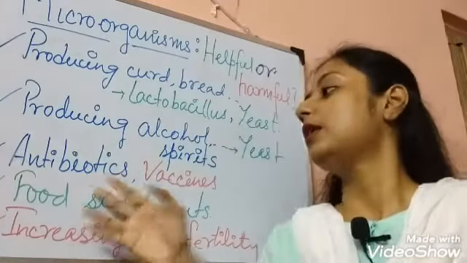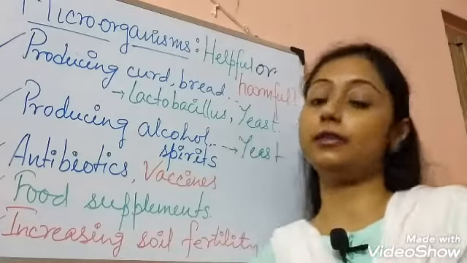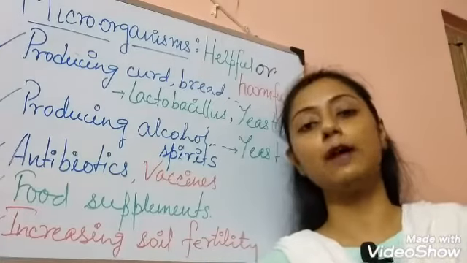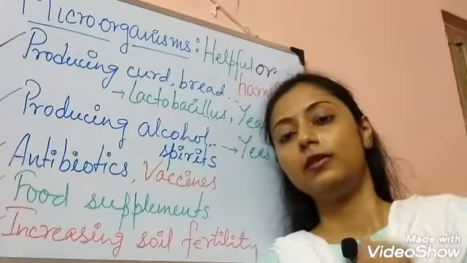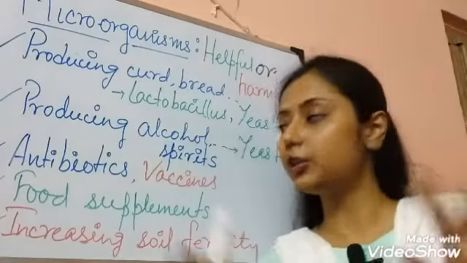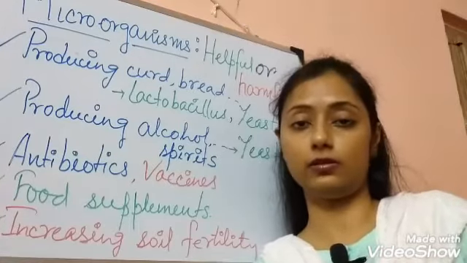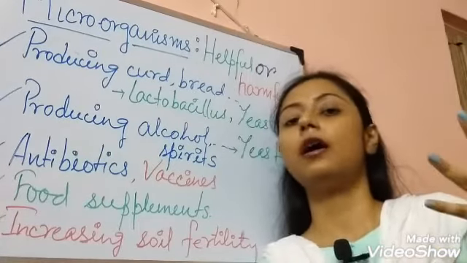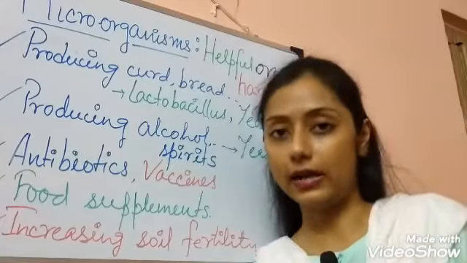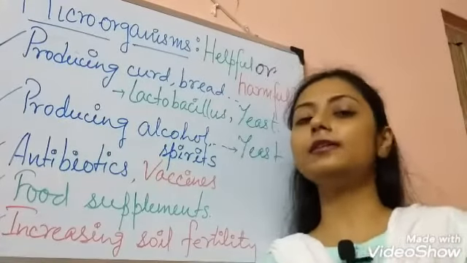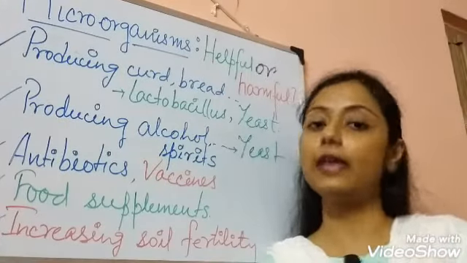Now, antibiotics and vaccines. These are properly in terms of medical aspects. Antibiotics. Let's split the word. Anti means something against, and biotic means some biological organisms. That means something is against the biological organisms.